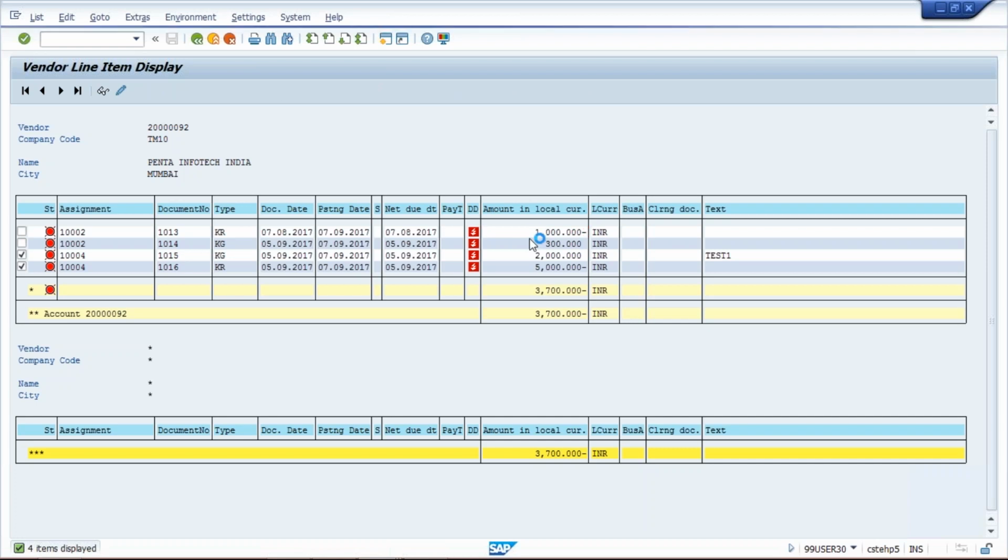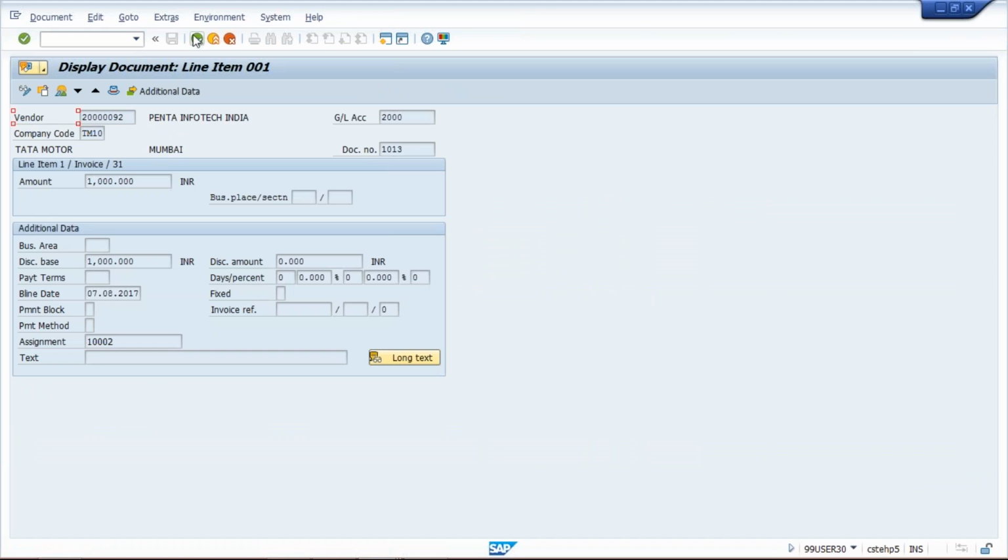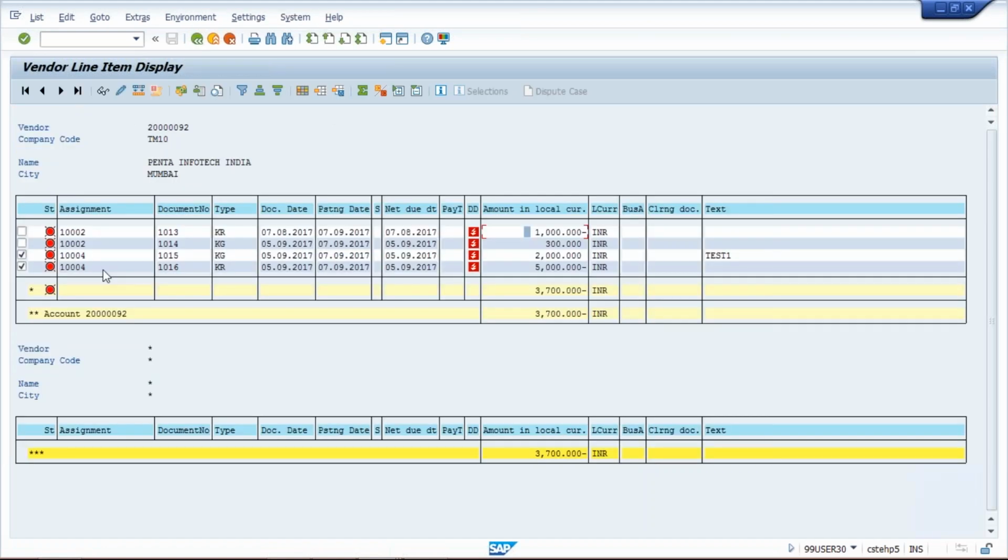So now let's suppose we are going to make payment of invoice number 1002 or 10,002. We are going to make payment against invoice number 10,002. So we know very well that against invoice number 10,002, we are having a credit memo worth of 300. It means 700 total payment we have to make.